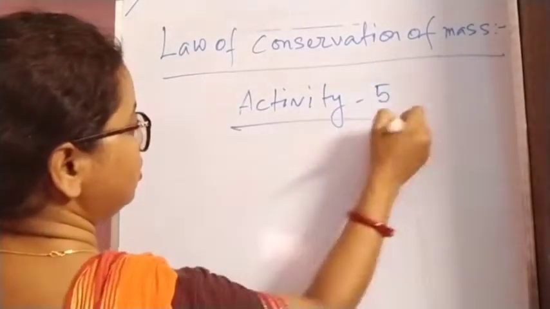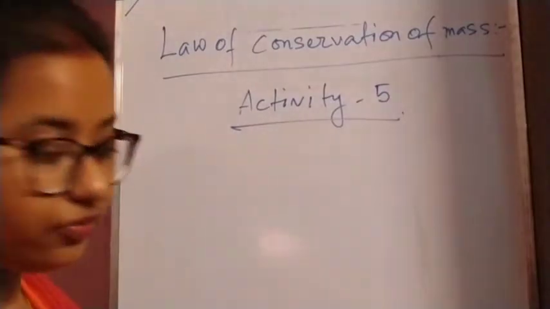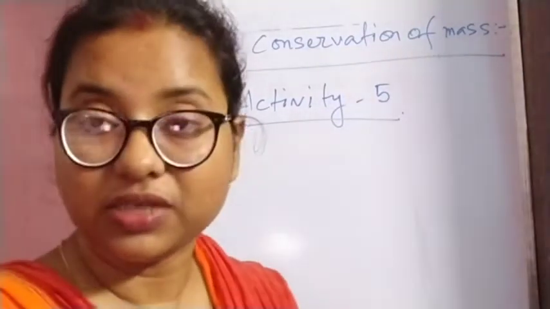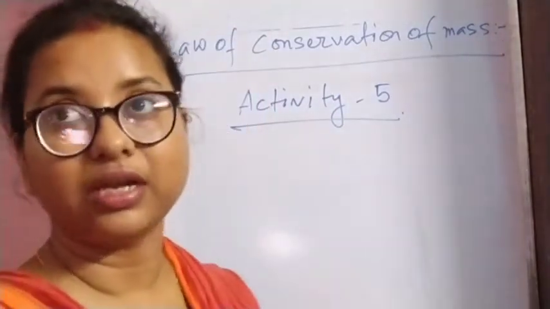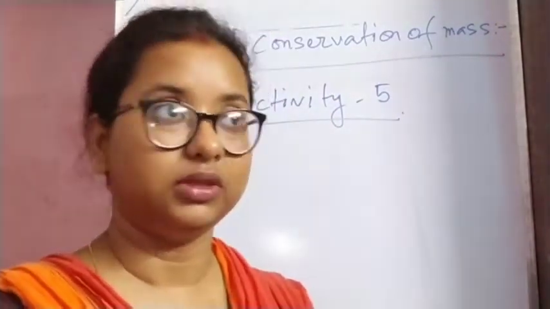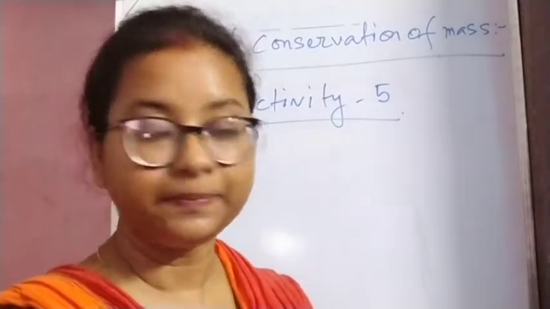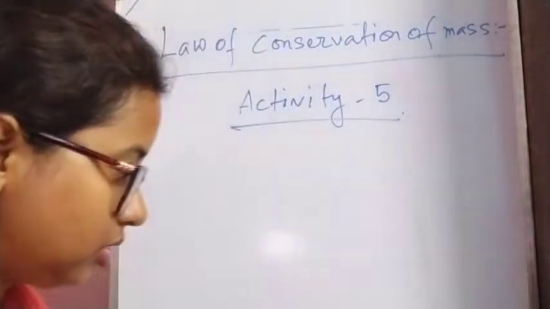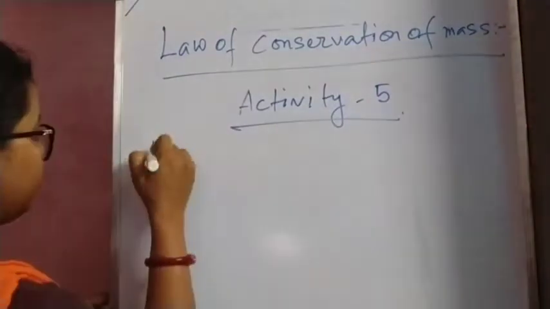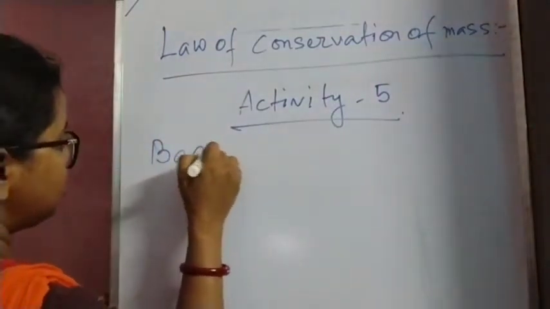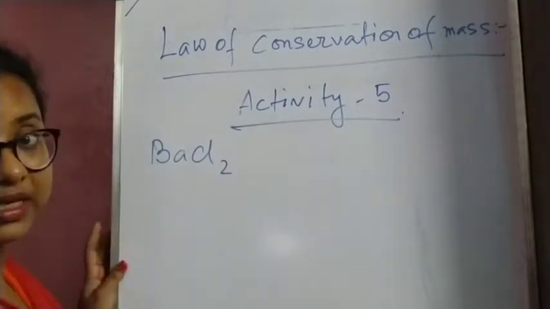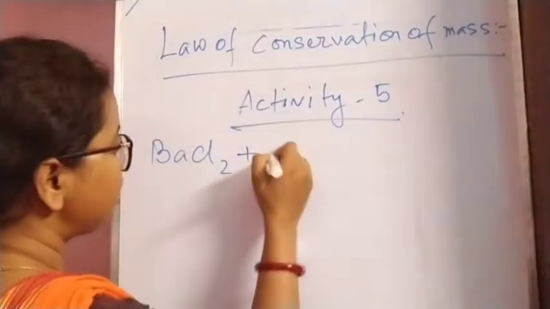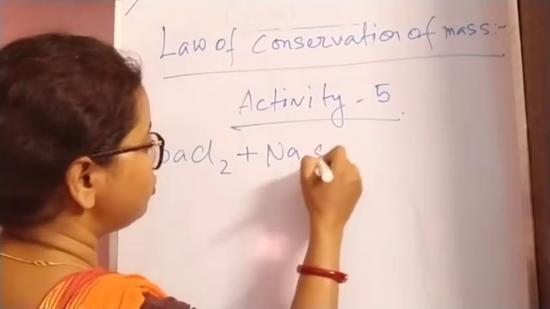Activity 5. Here any reaction we can take. We have chosen a precipitation reaction where the changes are visible and very prominent. The reaction which we have taken here is barium chloride, BaCl2, along with sodium sulfate, Na2SO4.